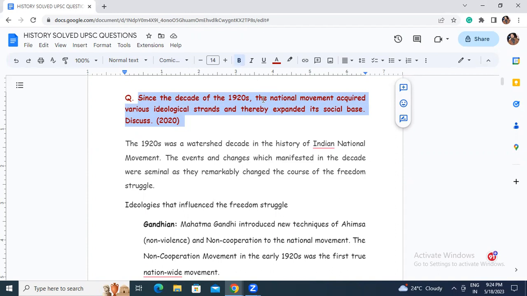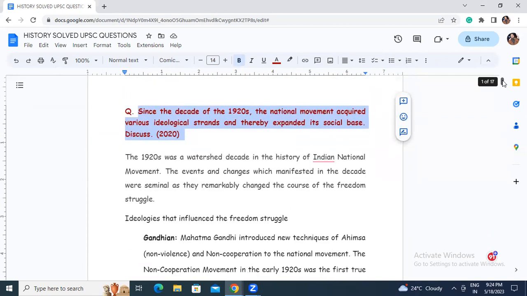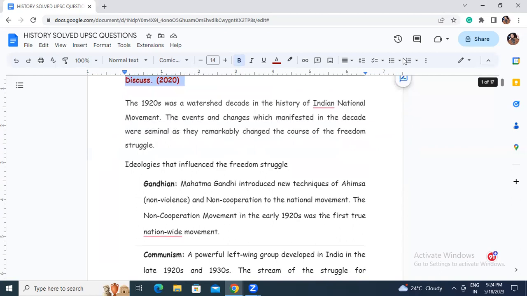Since the decade of the 1920s, the national movement acquired various ideological strands and thereby expanded its social base. Discuss. So here the directive word is discuss. So we have to discuss everything in detail. This is a question from UPSC 2020. Let's come to the solution.